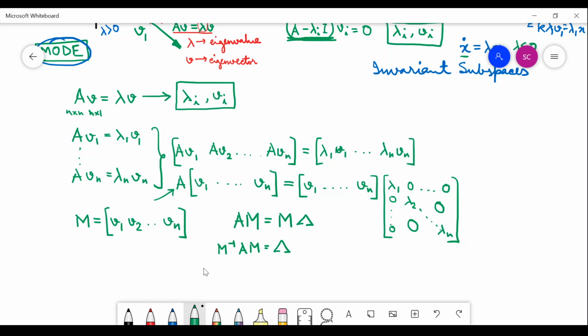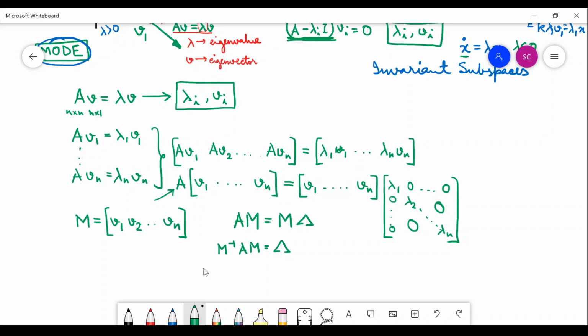So if you are asked to find out the similarity transformation which transforms a matrix A to its diagonal form, I now hope that you will be able to calculate that similarity transformation very easily if you are supplied with the eigenvalues, or you are able to calculate the eigenvalues. With the eigenvalues you will be able to calculate the eigenvectors.